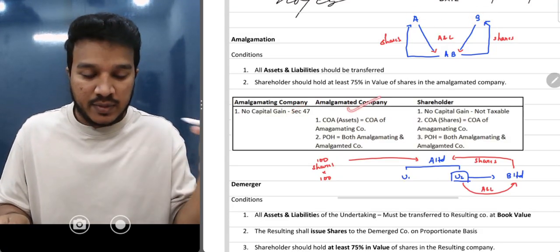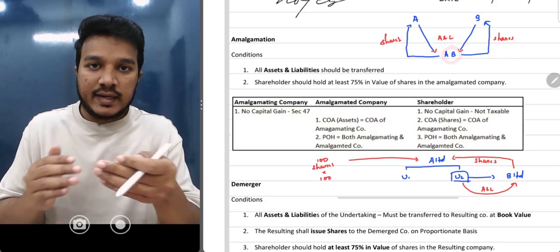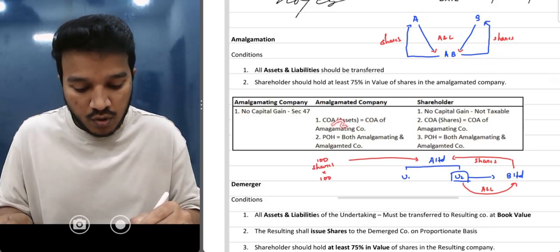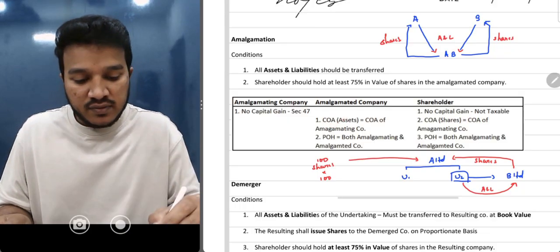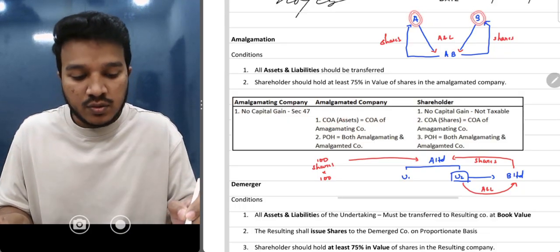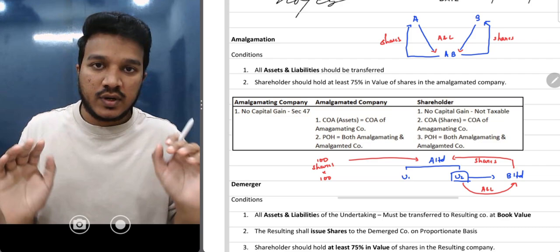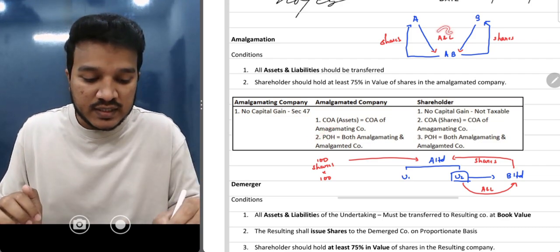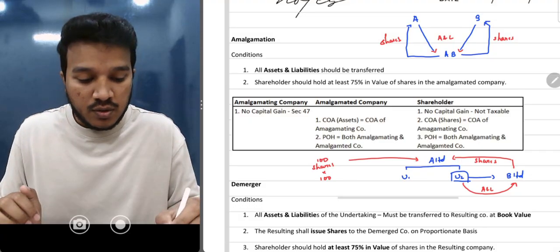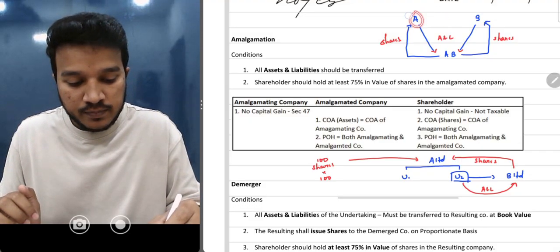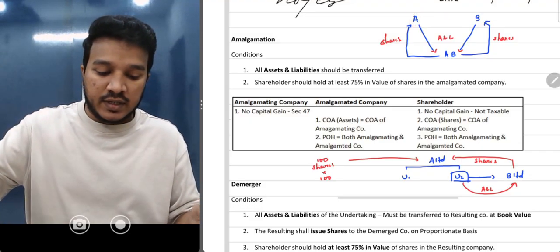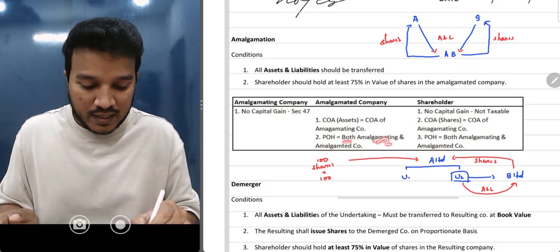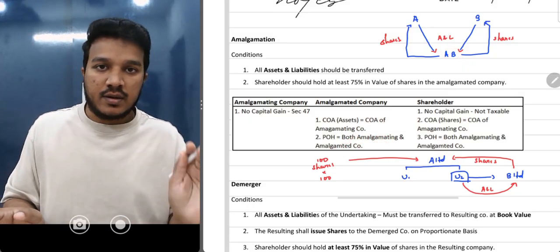Now the amalgamated company, AB Limited, is receiving all the assets and liabilities. What is the cost of acquisition of those assets? You have to take the cost of acquisition of the previous owner, that is, the cost of A Limited and B Limited. Now the second question, period of holding of those assets. For the period of holding you have to consider both: the period of holding in A Limited and the period of holding in AB Limited also. So you should consider both the amalgamating company and the amalgamated company.